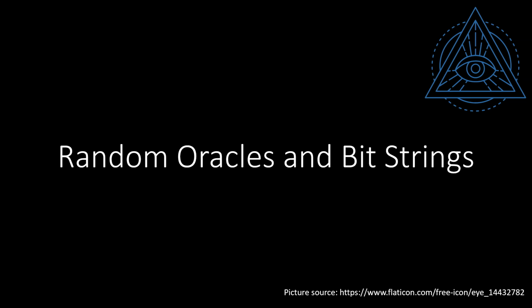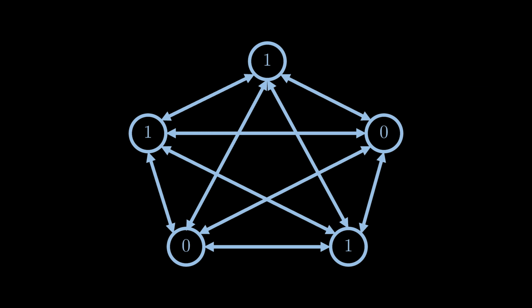In this video we study an interesting theoretical concept in distributed systems, namely random oracles. Before we define what a random oracle is, let's look at a motivating example. Let's assume that the nodes in a distributed system must agree on some data. In the simplest case, they need to agree on a single bit.